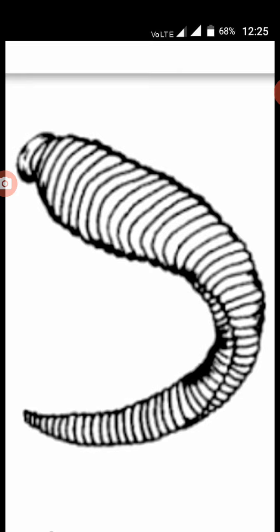Each segment is further superficially subdivided into rings or annuli. The temporary clitellum is formed on segments 9 to 11. The clitellum produces a cocoon during the breeding season. Breeding means the reproduction season. It forms a cocoon shape.